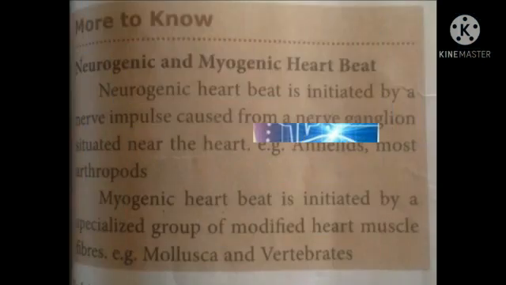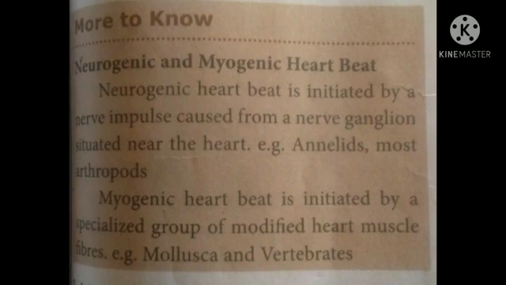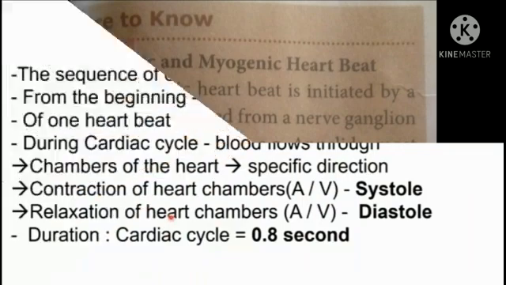More to know. Neurogenic and myogenic heartbeat. Neurogenic heartbeat is initiated by nerve impulse caused from a nerve ganglion situated near the heart. Example, annelids, most arthropods. Myogenic heartbeat is initiated by a specialized group of modified heart muscle fibers. Example, mollusca and vertebrates. The atrioventricular bundle was discovered in 1833, so it is called Purkinje fibers.